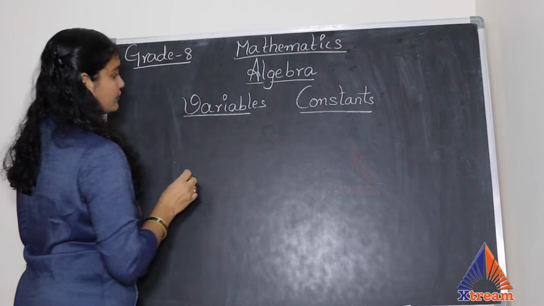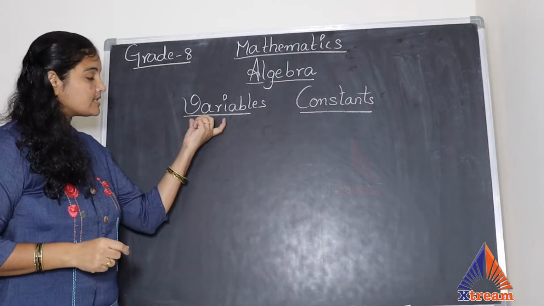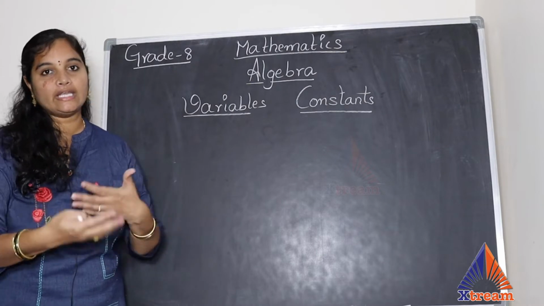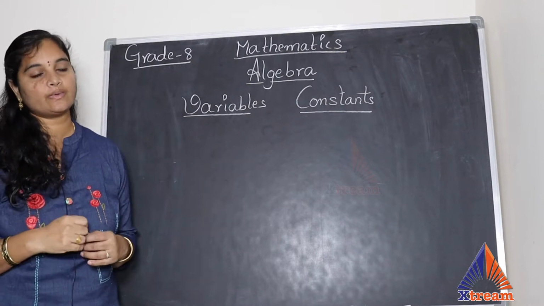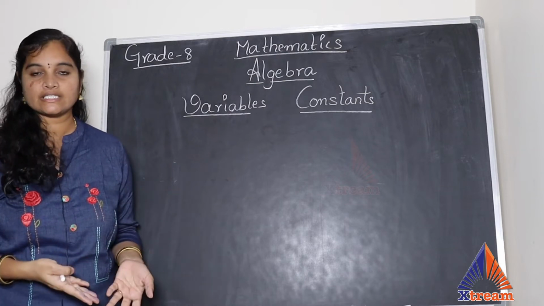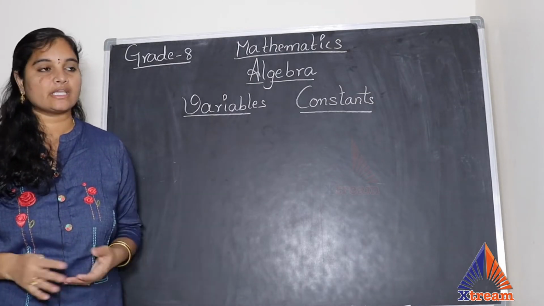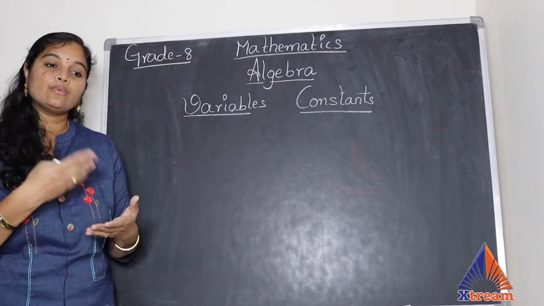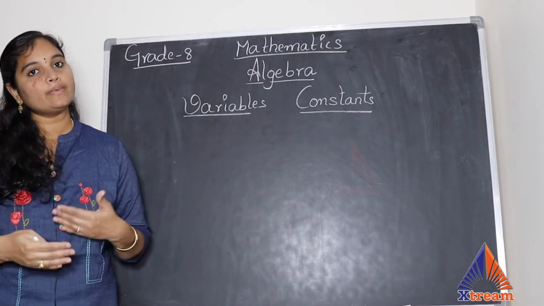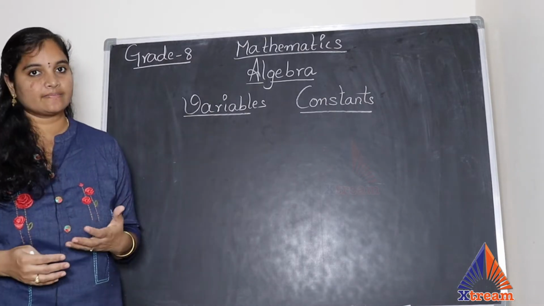Variables are something. If you observe the name of the variable, it's clearly understood that variable means it is varied from one situation to the other situation, like temperature. Today's temperature may be 25 degrees centigrade. Tomorrow it might be 30 degrees and day after it may be 35. So it varies. It keeps on changing according to the situation. So those all we call as variables.